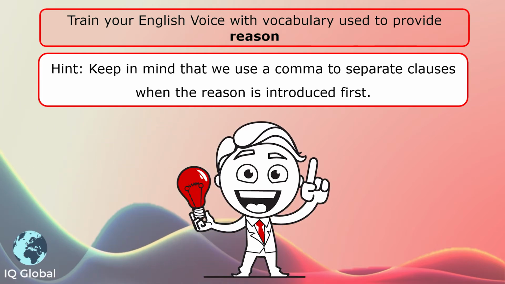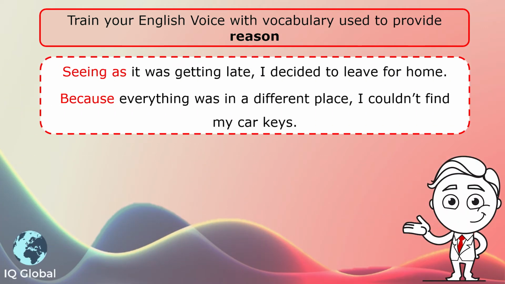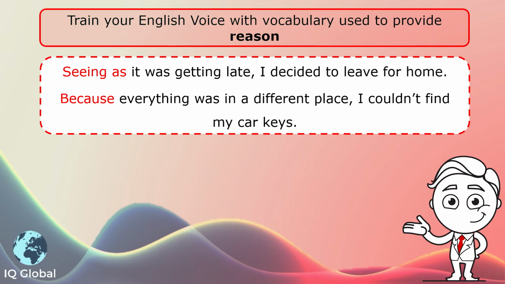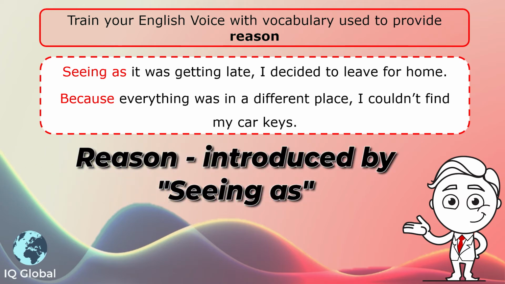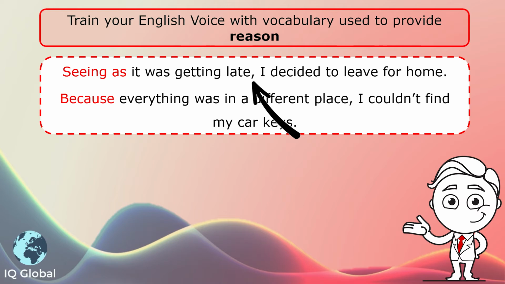Something to keep in mind is that we use a comma to separate the clauses when the reason is introduced first at the start. So let's have a look at some examples. The first one: seeing as it was getting late, I decided to leave for home. What's the situation? We're leaving for home. Why? The reason? As the first clause tells us, it was getting late. Notice there's a comma between the first clause, seeing as it was getting late, and the second clause, I decided